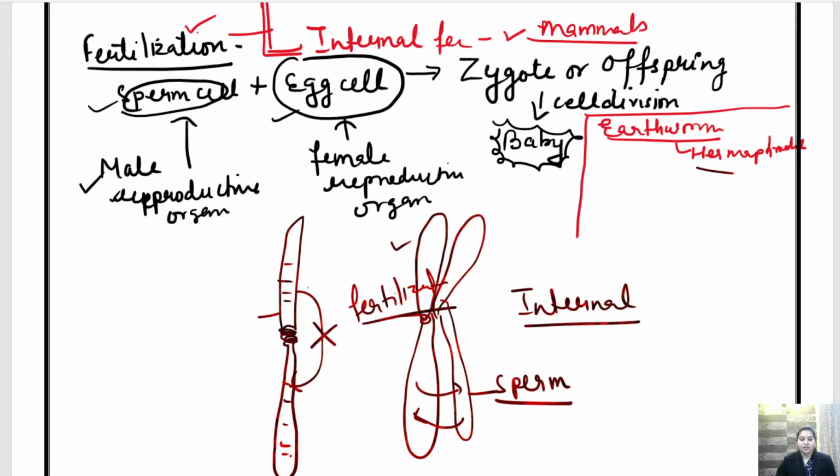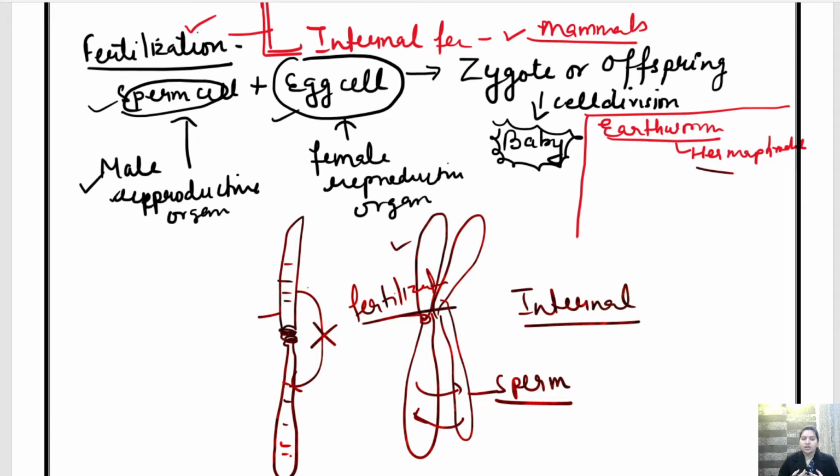Clear? So now let's focus on reproduction in humans. For reproduction in humans, there is a certain age when the female reproductive part and the male reproductive organs get developed and mature.